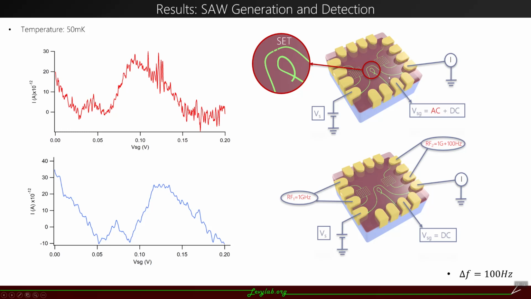for the control experiment. First, we apply AC plus DC signal to the side gate voltage to tune the single electron transistor. It shows the structure looks like this. After that, we replace the AC side gate part with our surface acoustic wave generator, and we saw the signal looks like this, which is really similar to this. When we compare these two different